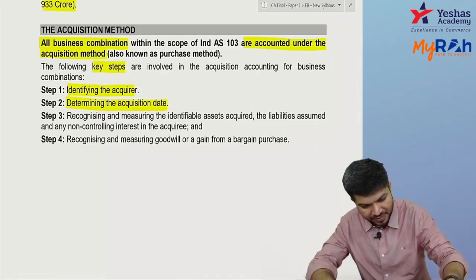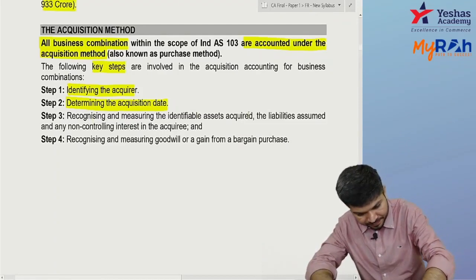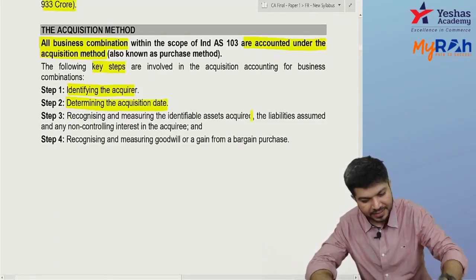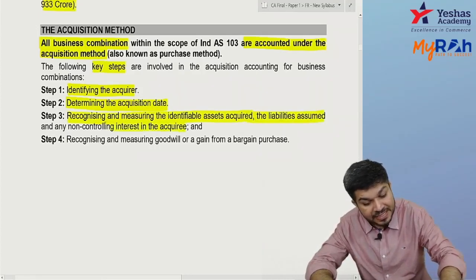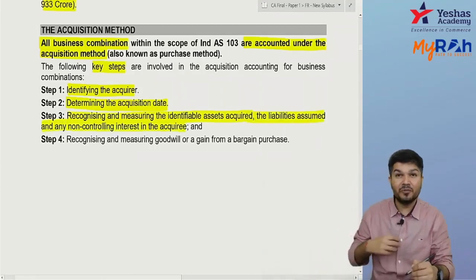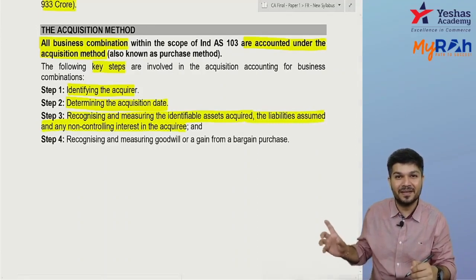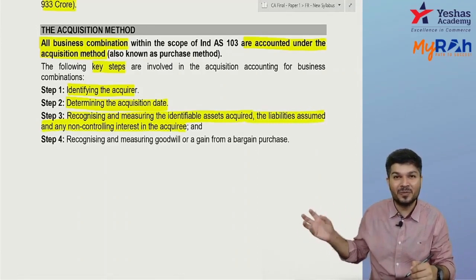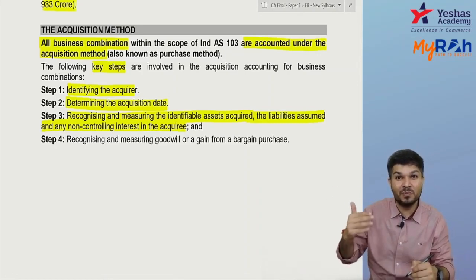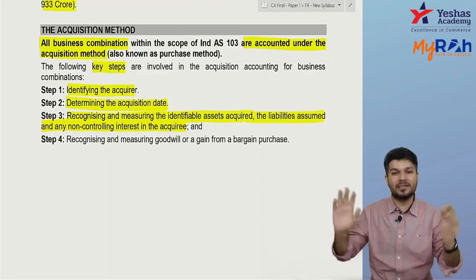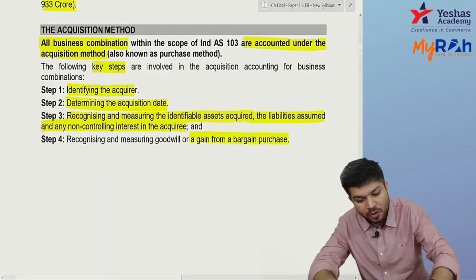Then you recognize the assets acquired, liabilities assumed, and any NCI. If you acquire 60%, still while preparing CFS you will include 100% of assets and liabilities, and the 40% will be shown as NCI. You record all that, and you record any goodwill or gain on bargain purchase.